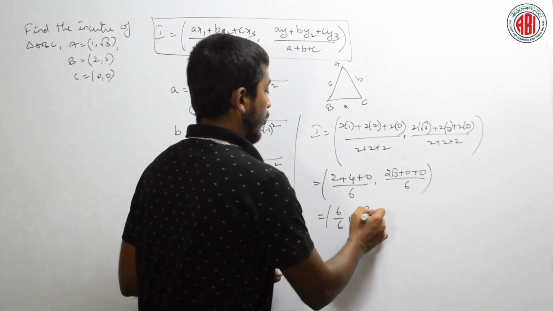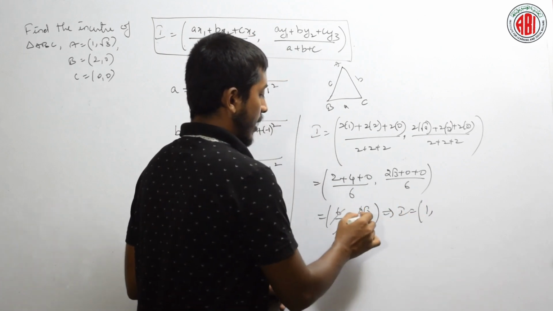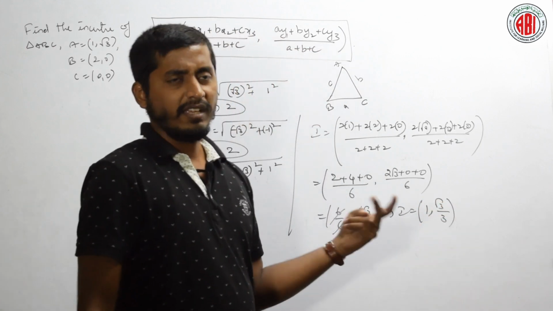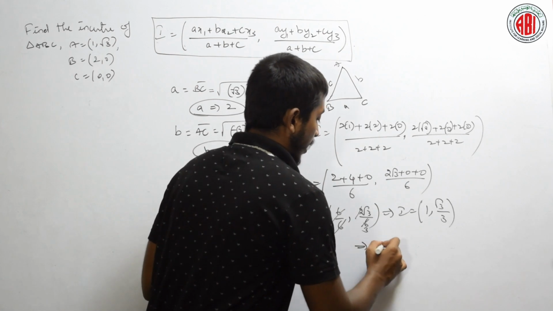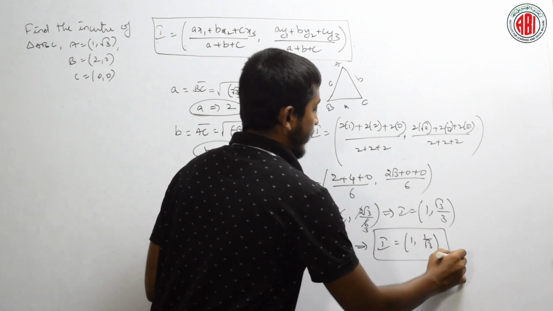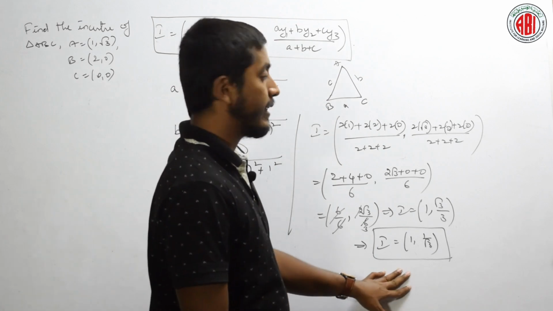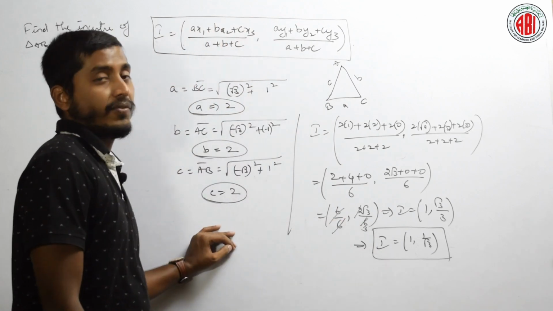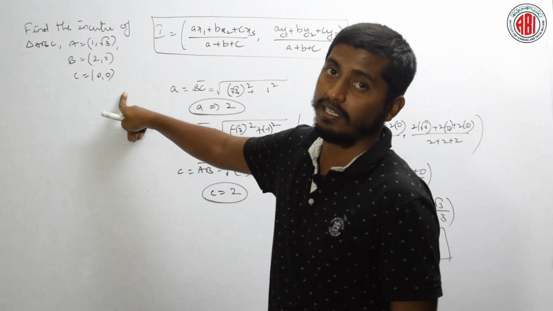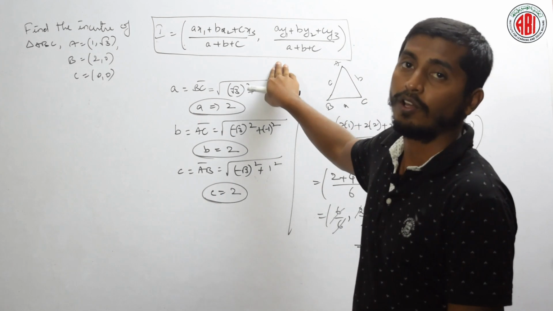Here 2 root 3 by 6, this gets cancelled. It becomes I is equal to 1 comma, here let us cancel, 2 ones are 2, 3s are... We can even rationalize that value to get I is equal to 1 comma 1 by root 3. This is my incenter. Is it clear? This is how we find the incenter. What are the requirements for the incenter? We need 3 different points so that we can find the distance between each two points, then we can substitute in the incenter formula.